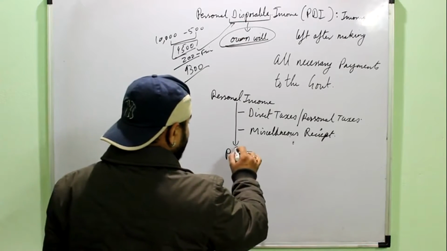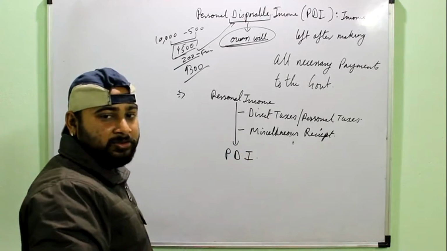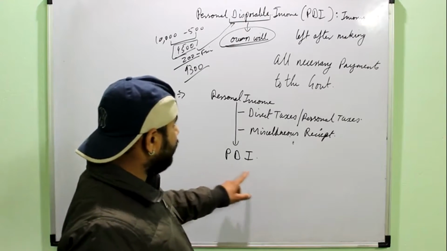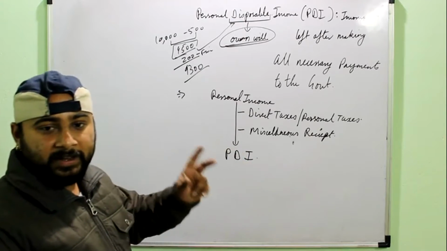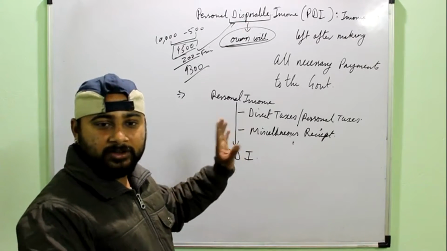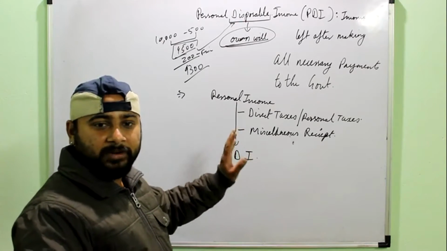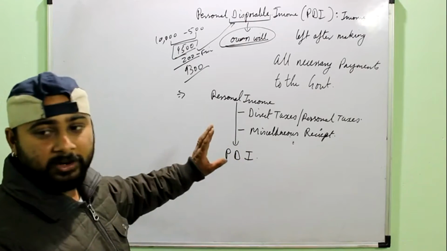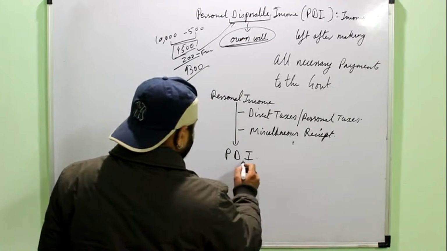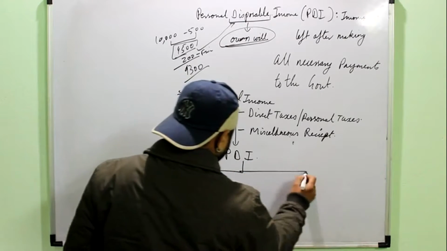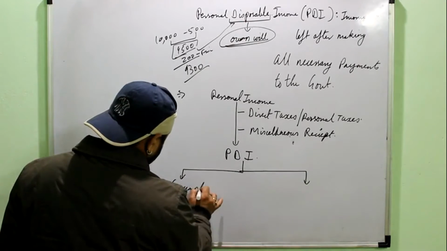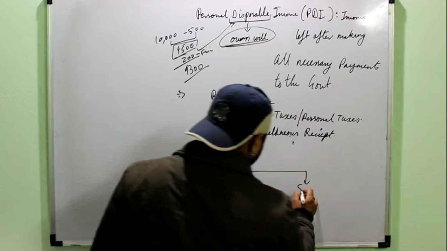And this is the income of the household which it can use on its own will. Why are we referring only to the household? Because actually the economy is all about the household. All the members of the economy, whether they are firms or any other organization or the government or the rest of the world, they all actually belong to the household. So this PDI is also equal to consumption and saving.